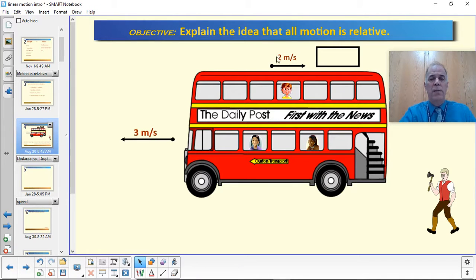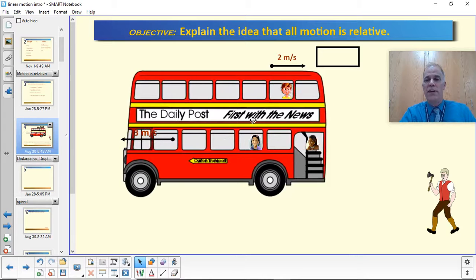Now, if he sped up a little bit and was going 3 meters per second toward the back of the bus relative to the bus, then he would just remain stationary while the bus was moving past him, and he'd just be staying right there.